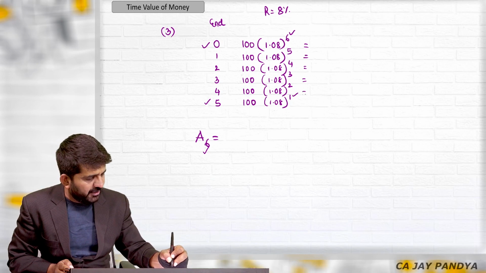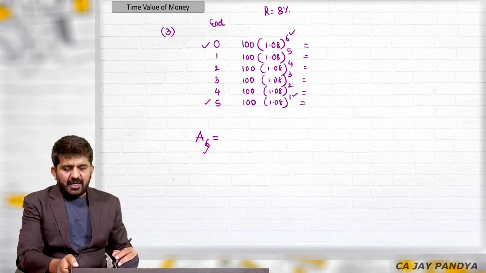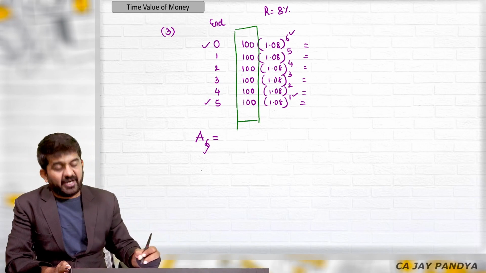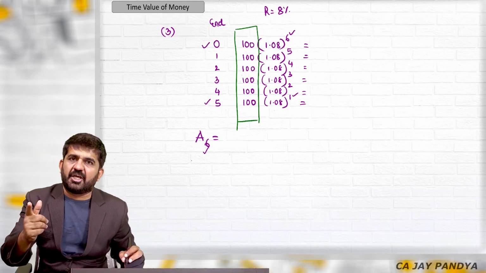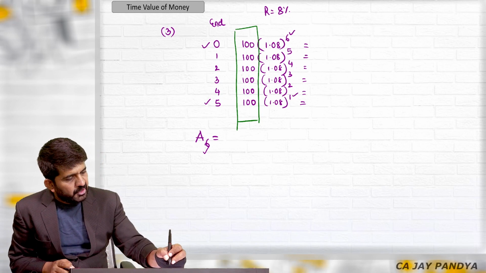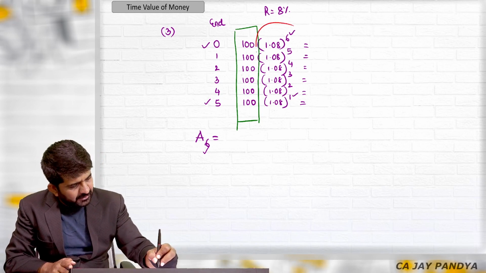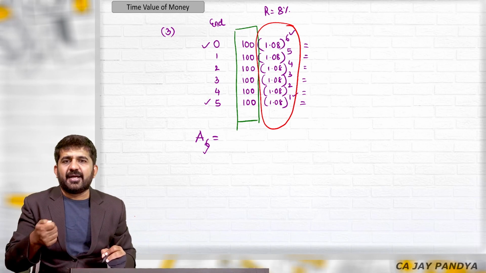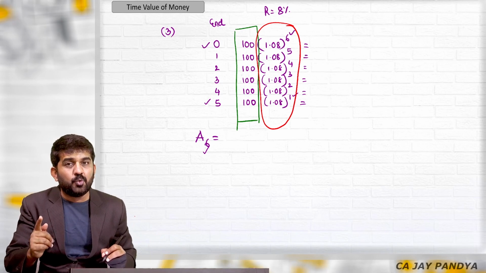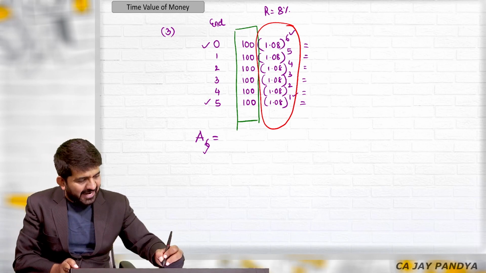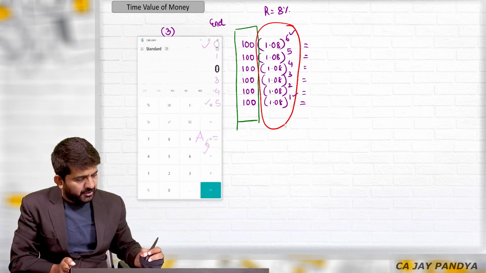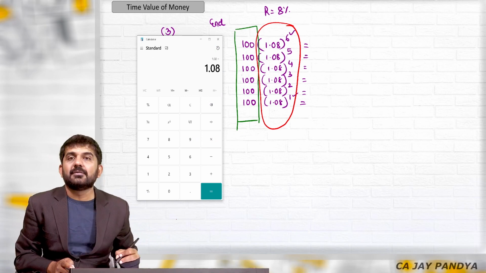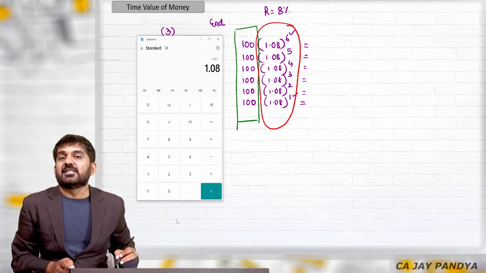See now what I will be doing. I'll take 100 common. So I'm not writing down everything. I know that I have taken 100 common. So I will have to add this in my memory, and just try to concentrate, if possible, do along with me how I am adding everything into memory. I'll start with 1.08 raised to 1, M plus.